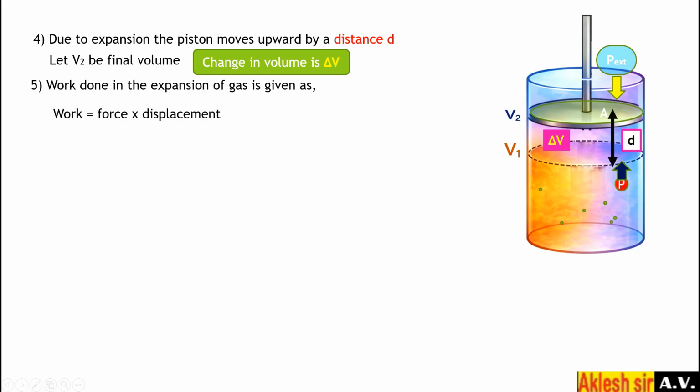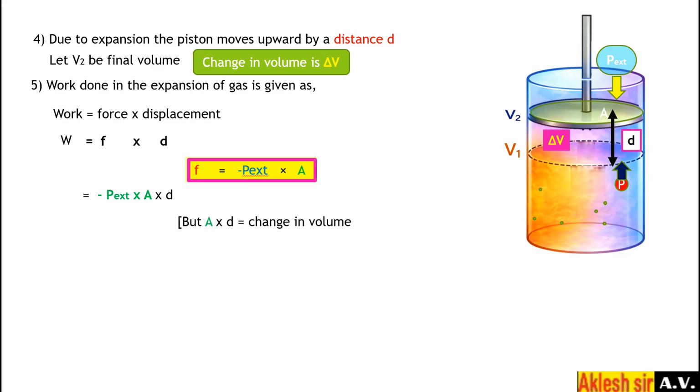The work formula, as we have studied in physics, is force into displacement. So work, symbol W, is equal to F into d. In the previous slide we calculated the force F, and its value was minus P external into A from equation 1. So we can substitute that F value here. So it will be minus P external into A into d.